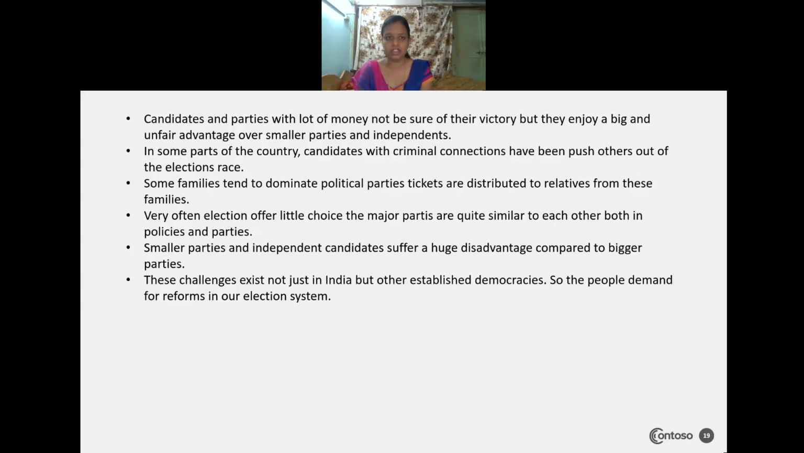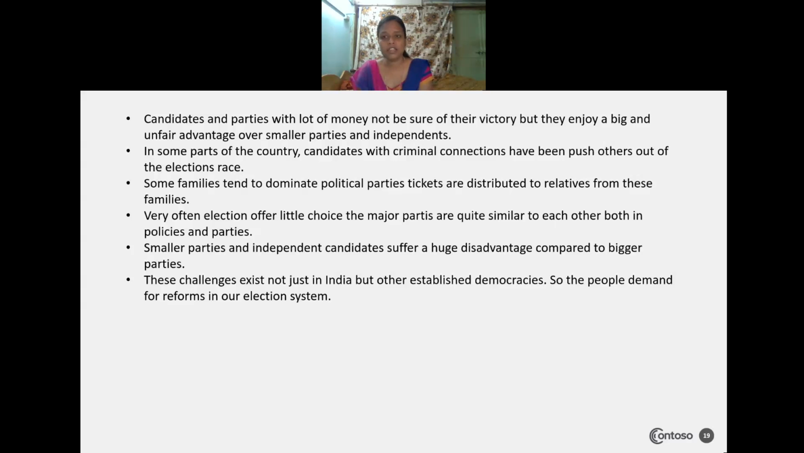The first thing: a lot of money is not a sure guarantee of victory. Whatever money they are spending, we can't say that they will win the election, but they will influence the smaller parties and independent candidates during the election. In some parts of the country, candidates with criminal connections push other people to stand in the election to win the race, so that they can influence power during the formation of government.